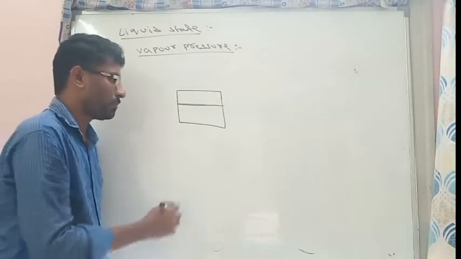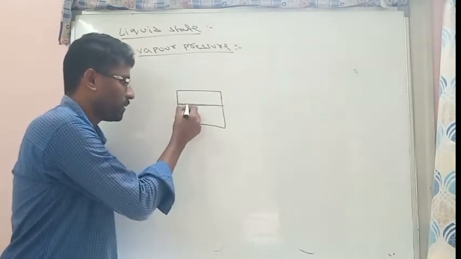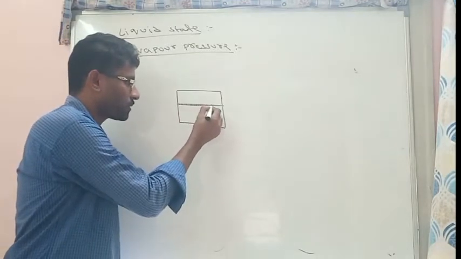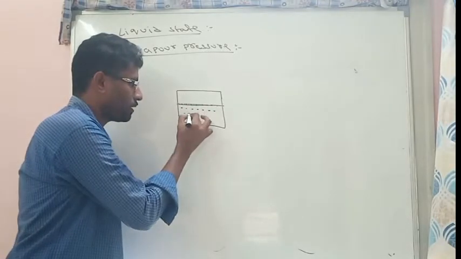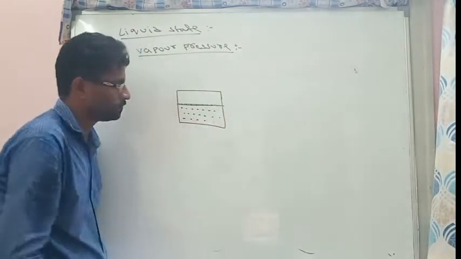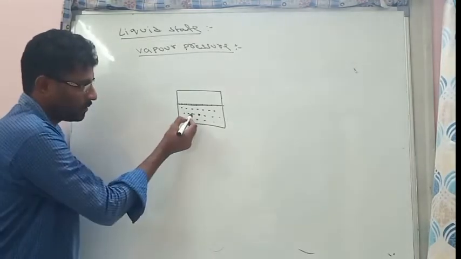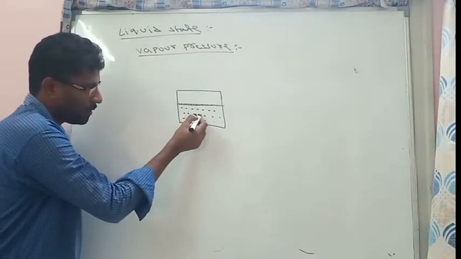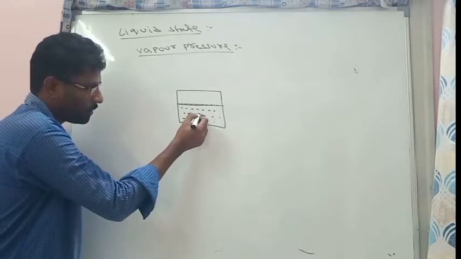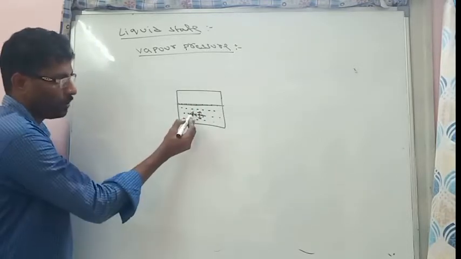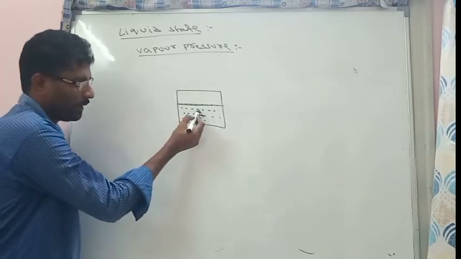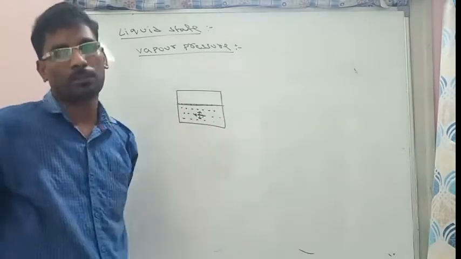After some time, these are the surface liquid molecules, and these are the molecules present inside. When we compare, an inside molecule is attracted by all the surrounding molecules.